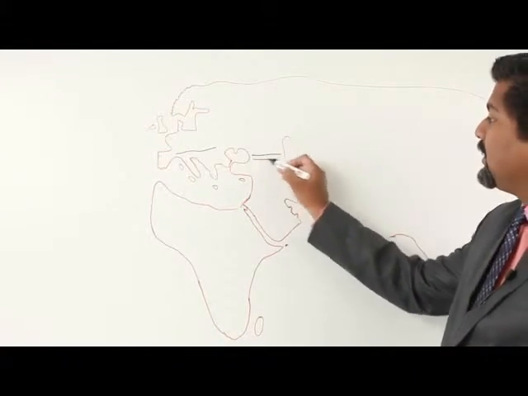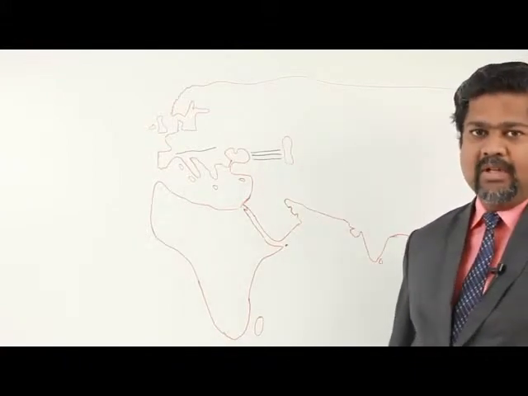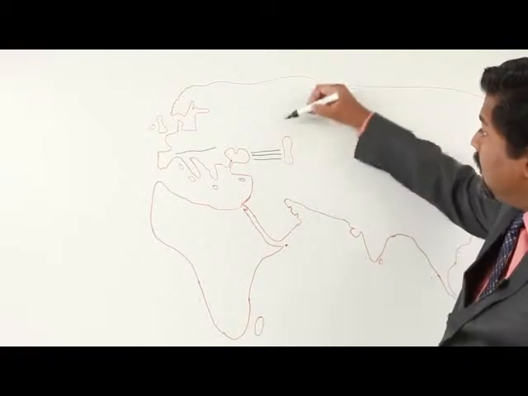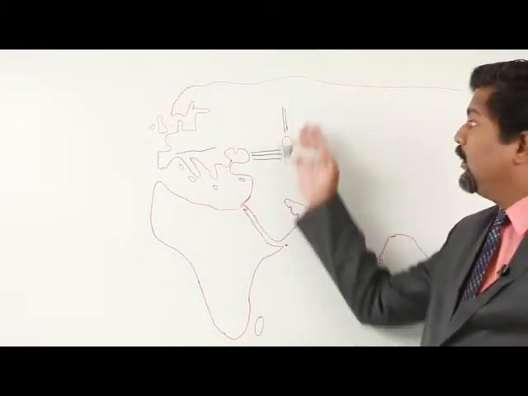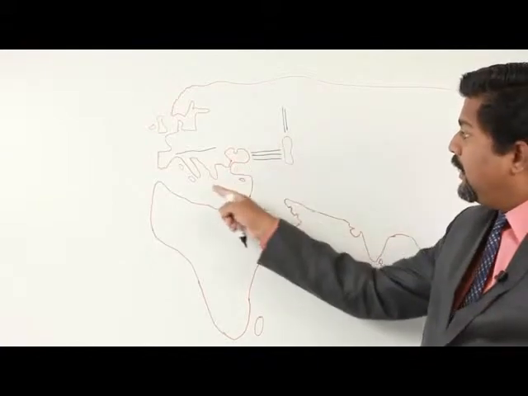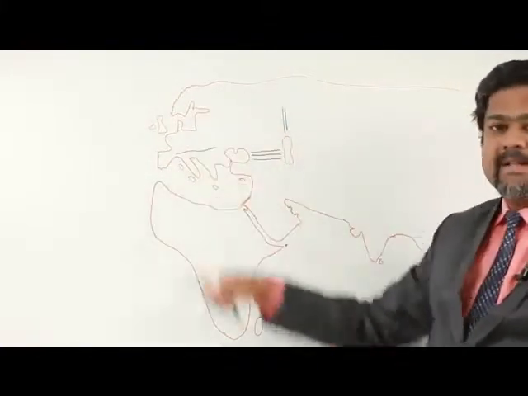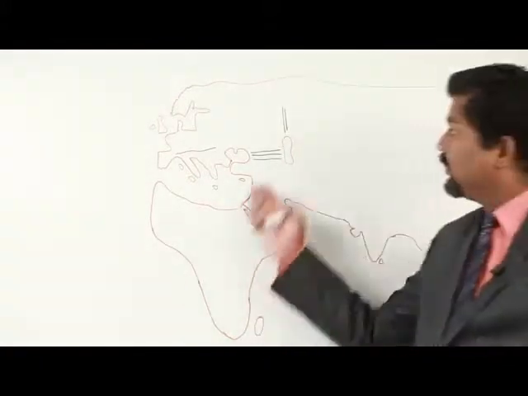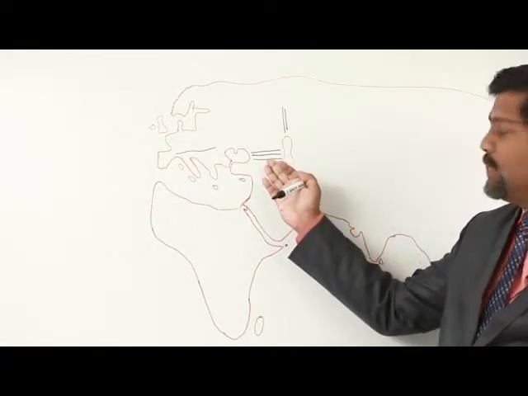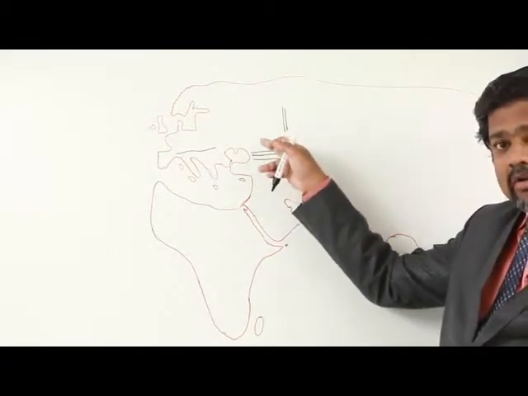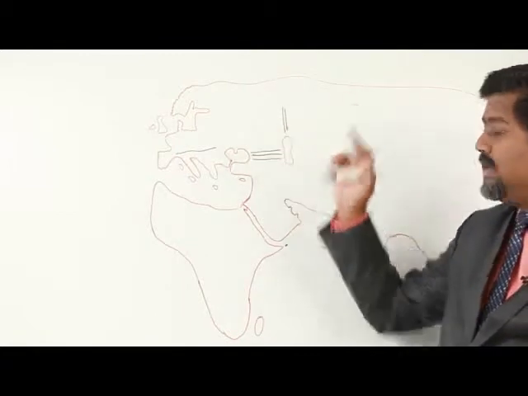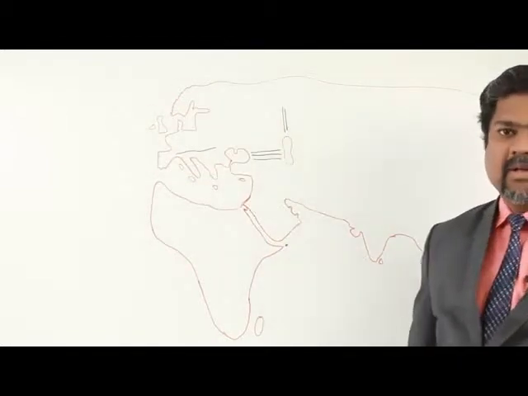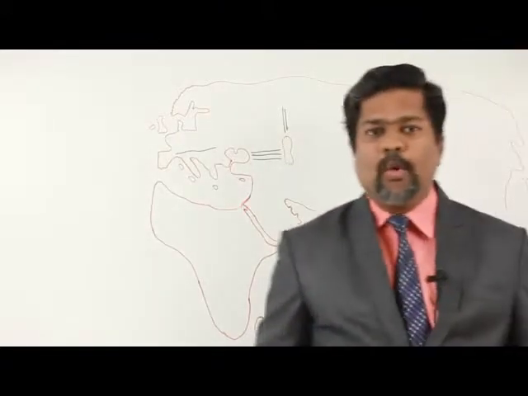There are mountain ranges in between. They are called the Caucasus mountain ranges. To the north of the Caucasus, here the Ural mountain ranges are there. Towards the west of the Ural and the rest of the land surrounded by water, this is called Europe. Now this is actually the European subcontinent, but we are calling this a continent. So the land that is north of the Caucasus mountain, Caucasus included, and north of the Caucasus, the land which is towards the west part of the Ural mountain and the rest of the part surrounded by water, that is all we are calling the European subcontinent.